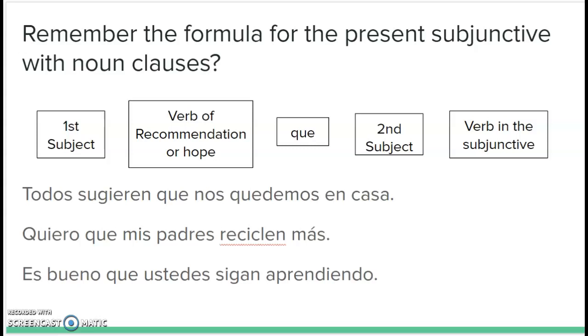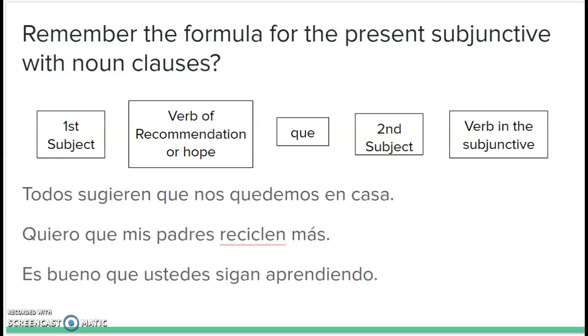So here we have the formula, I guess you could say, that I gave you guys. The first subject, the verb of recommendation or hope, followed by que, and then the second clause has a second subject, and that verb is going to be conjugated in the subjunctive afterwards. Remember that the verb of recommendation or hope is going to be conjugated in the present indicative. We're only working with the present tense here.